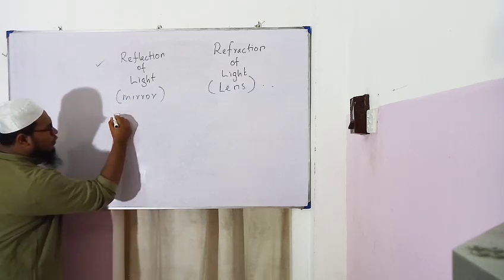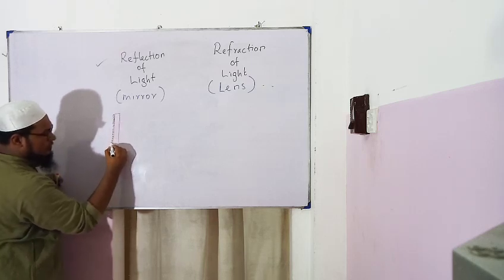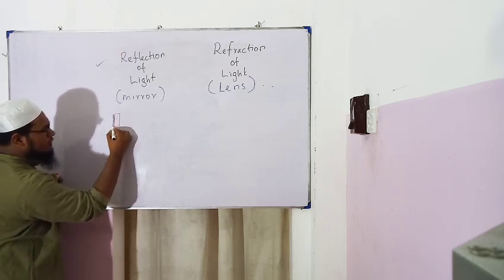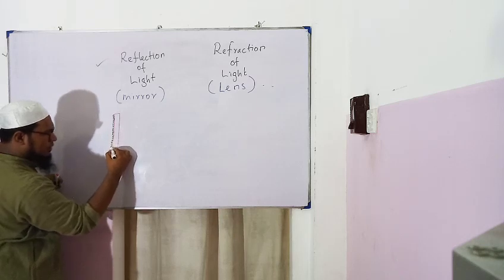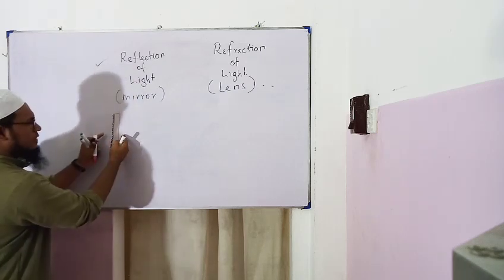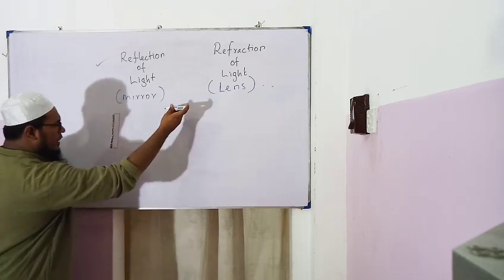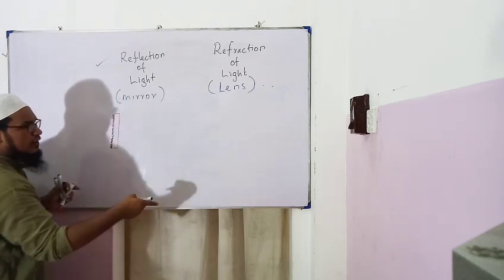When you coat one side of the glass with mercury or some other kind of material, what happens? The opposite surface becomes a reflecting surface. Therefore, when light rays come, they get reflected.